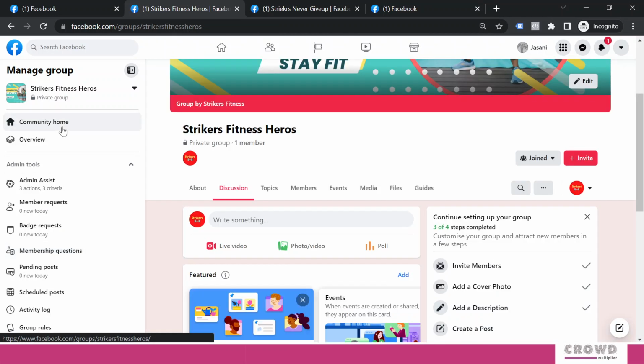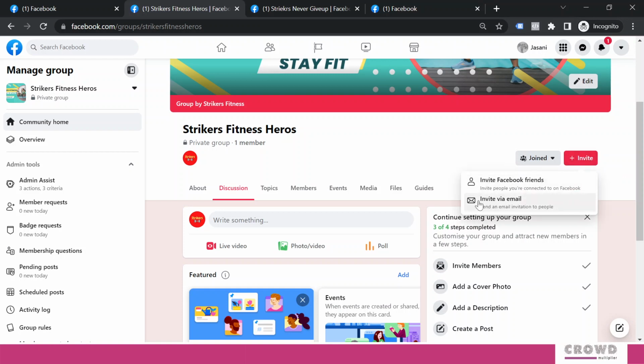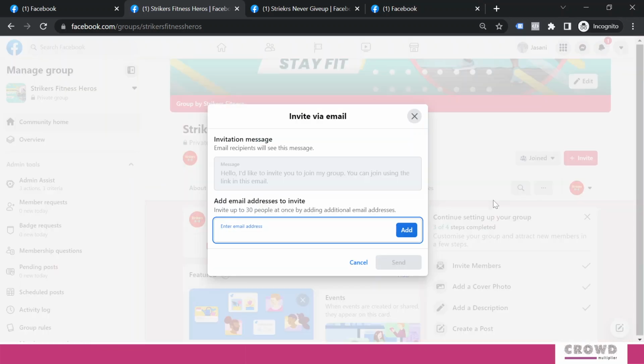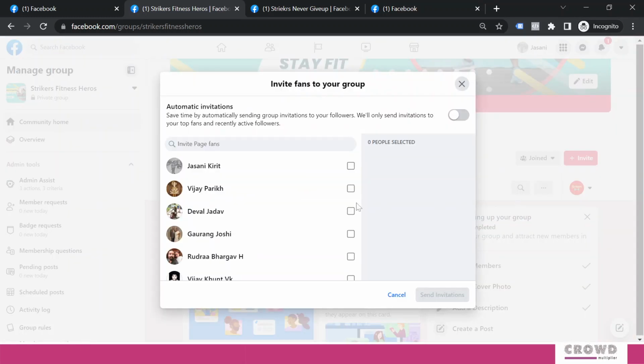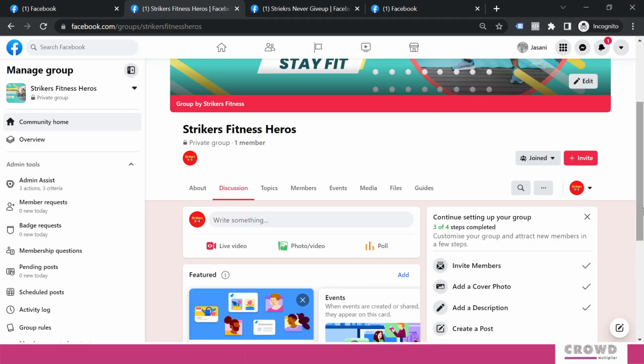We'll go to community home. So in invite, as we discussed, we can do 2 things. One is invite Facebook friends, and you can invite via email, as we had seen, like the pre-approved list of members with email, right? In a similar fashion, you can add those emails over here and send them a request to join this particular group. Right now we are not doing this, and we'll select invite friends, and from here I will select myself, send invitation.